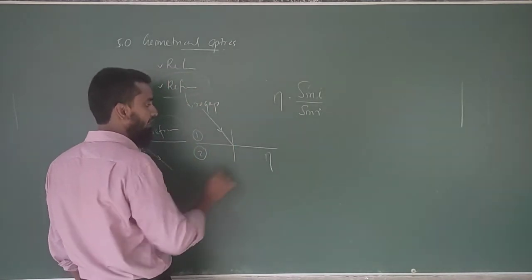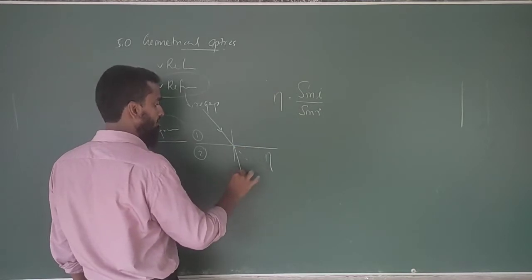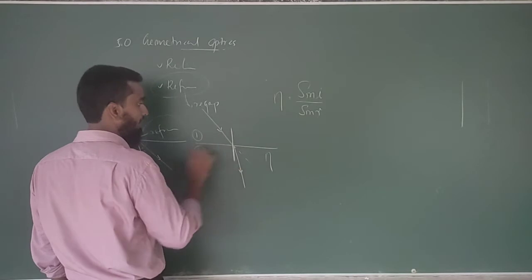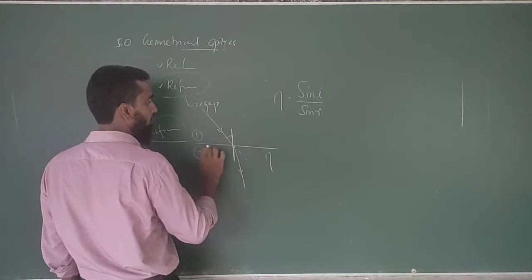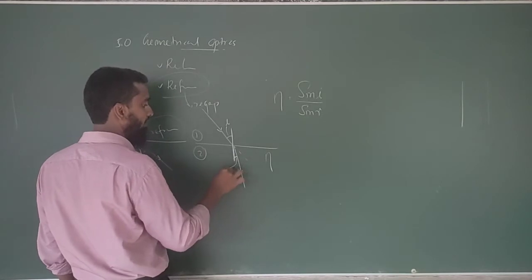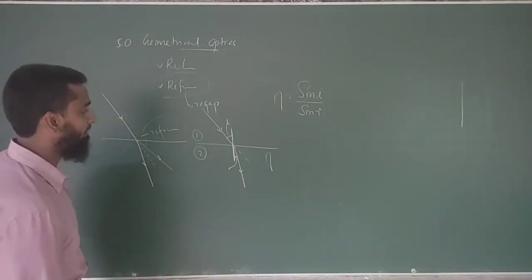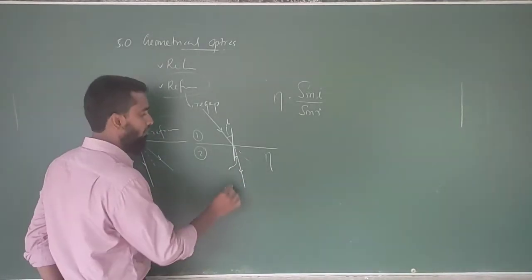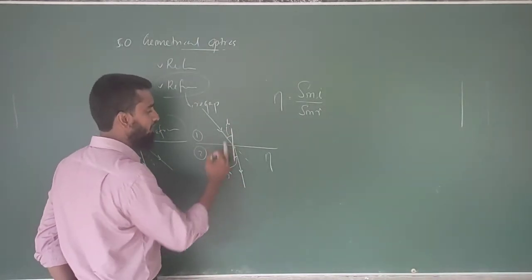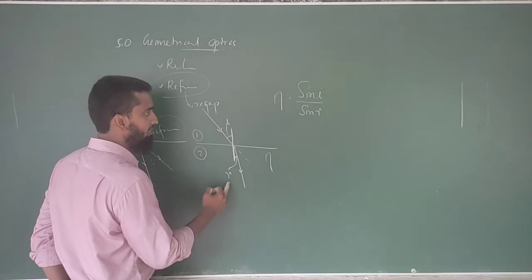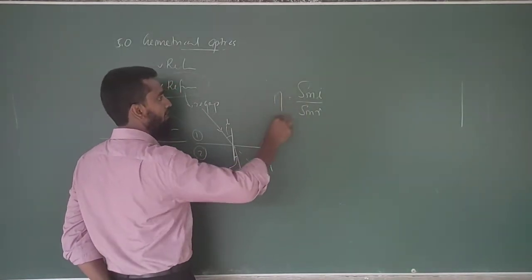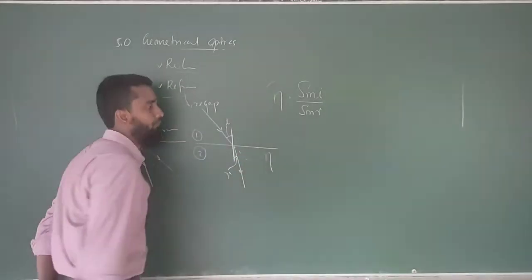This is the incident ray, this is the refracted ray, this is the normal. The angle between the normal and the incident ray is I, and the angle between the refracted ray and the normal is R. Therefore the sine value of I divided by the sine value of R is always a constant, which is known as the refractive index of the medium.